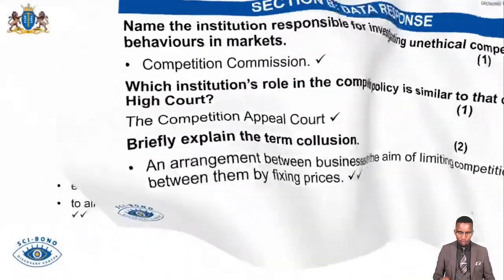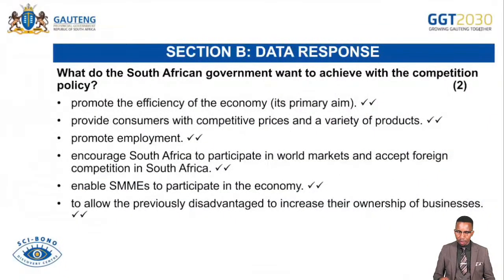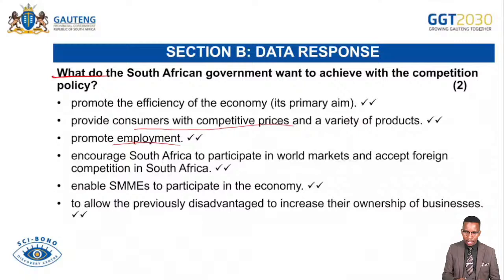And then we continue. What does the South African government want to achieve through the commission policy? To promote efficiency. So here you simply list the objectives of the Commission Policy Act of South Africa. To promote efficiency in the economy, provide consumers with competitive prices, promote employment, encourage South Africa to participate in world markets and accept foreign competition in South Africa, enable SMMEs, small, micro, and medium enterprises, to participate in the economy, and allow previously disadvantaged people to increase their ownership or procurement in the economy.